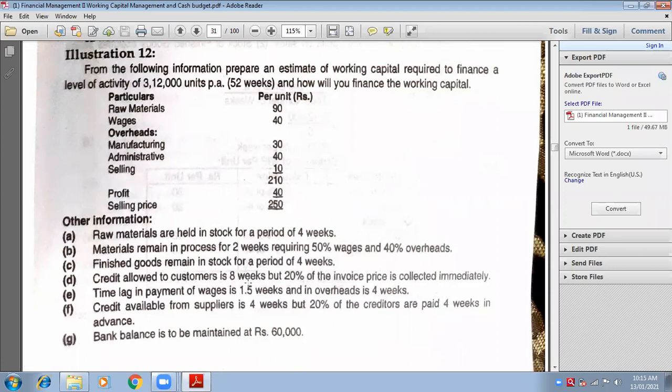Credit period allowed to customers is 8 weeks, but 20% of the invoice price is collected immediately, meaning cash sales. So we will consider only 80% of total sales.